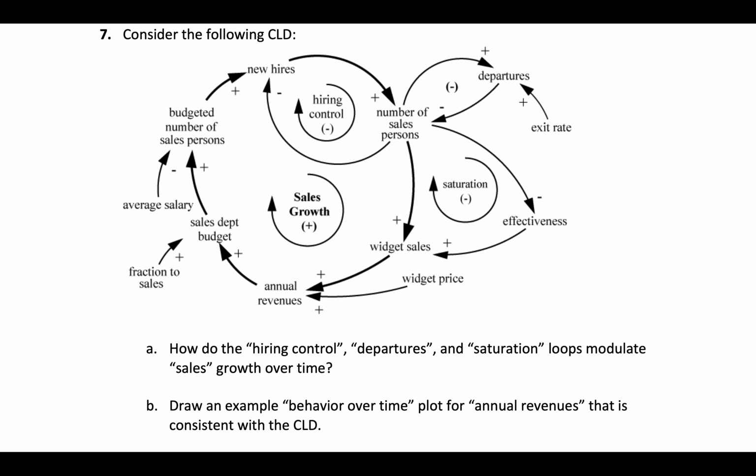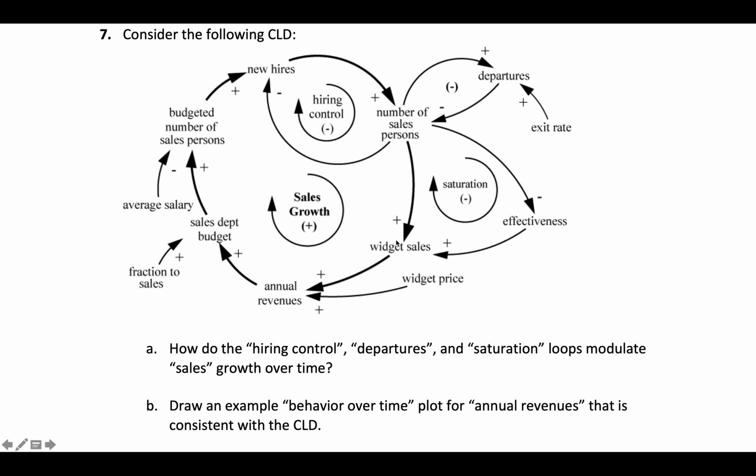So we got this CLD, which is modeling sales growth and hiring in a company that does sales, a business. And so we have 2 questions. How do the hiring control departures and saturate loops modulate sales over time? So these are the loops: sales growth, hiring control, saturation, and then sales growth over time here. So this is this sales growth here. And so we're interested in knowing how these loops interact and affect this growth here.